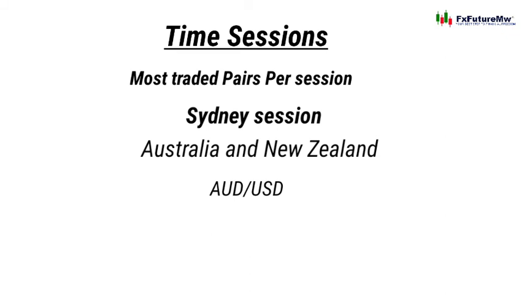USD is the most traded currency. It's the one with the most exchange rate, and it's chosen to be the reference. So you can trade Australian dollar USD, NZD USD, Australian dollar New Zealand dollar. So that's the base trade.